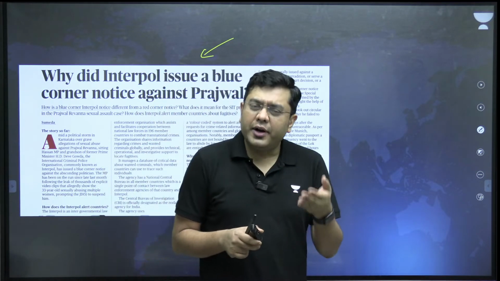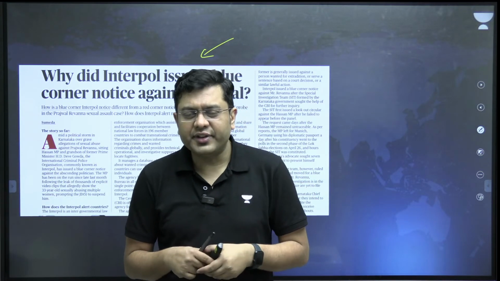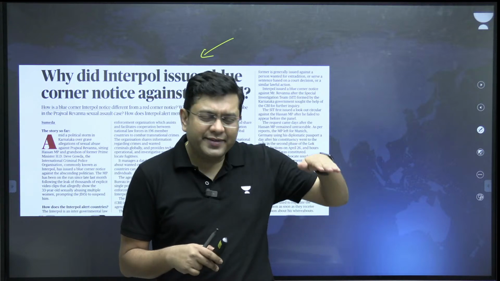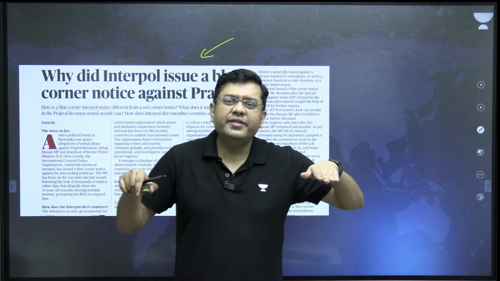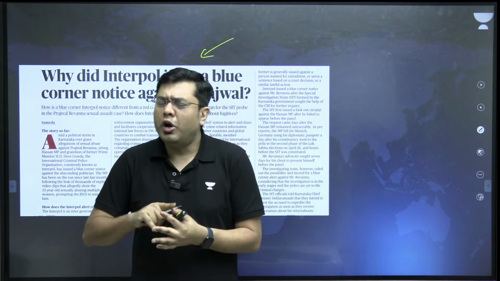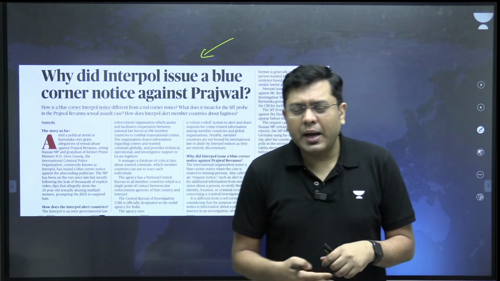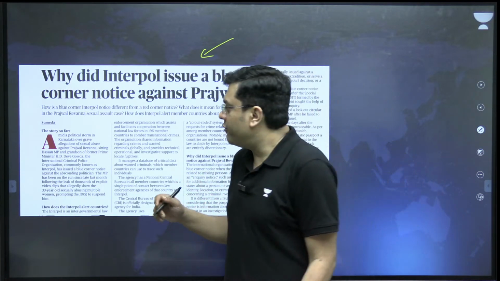Earlier, whenever you would have heard about Interpol, they would have issued red corner notices against some individuals. So what is this blue corner notice? What is this red notice? Only that is relevant for your examination, not what Prajwal Revanna is doing or where he is going, when he is going to come back, etc. That is not important for the exam.